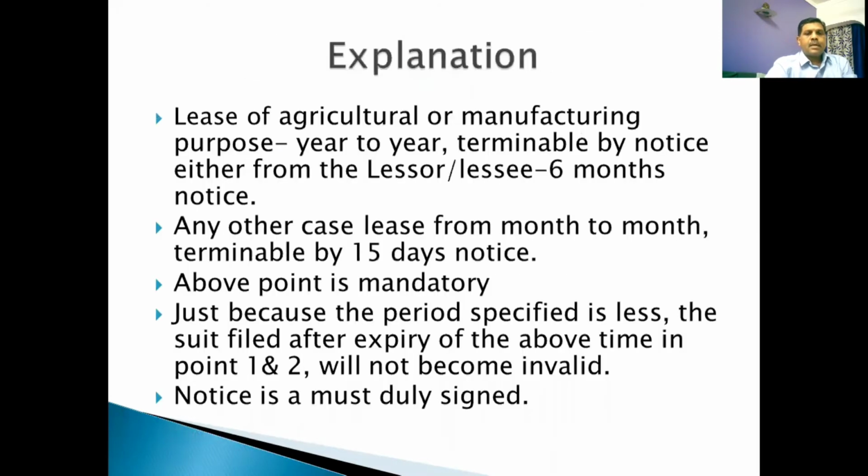In such cases, in case of an agricultural lease, suppose the property given is agricultural land, or it is a manufacturing unit, then it will be year to year basis. And in case either party wants to terminate the lease, whether lessor or lessee, he has to give 6 months' notice. In any other case, it may be a building or dwelling house. In such cases, 15 days' notice is a must. And these two conditions are mandatory.